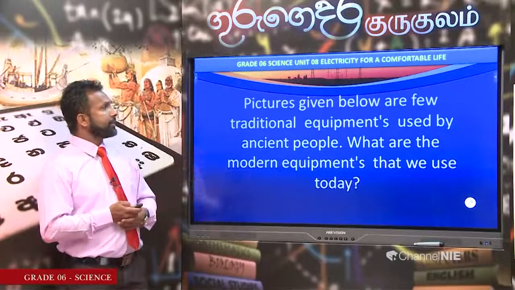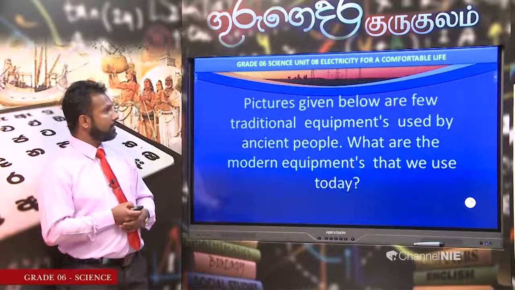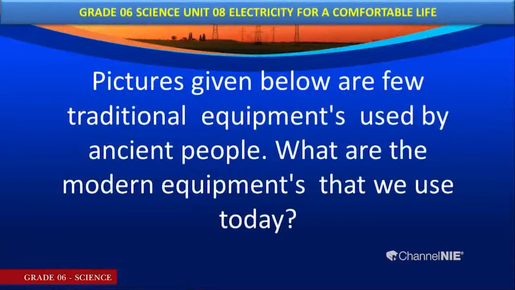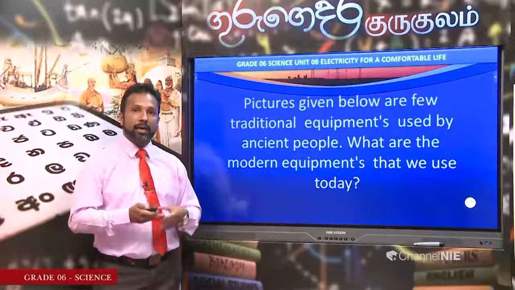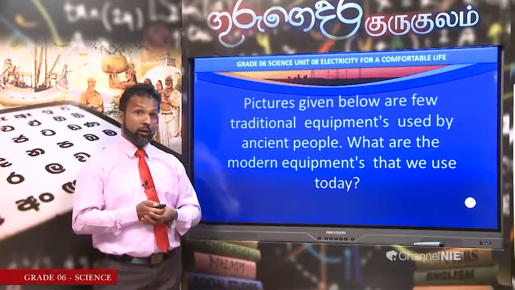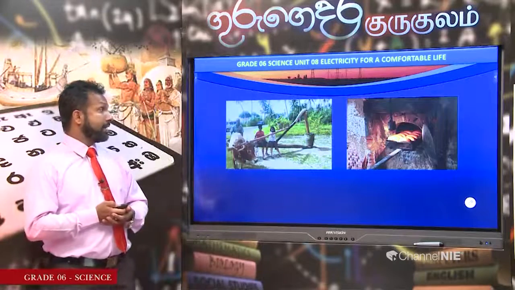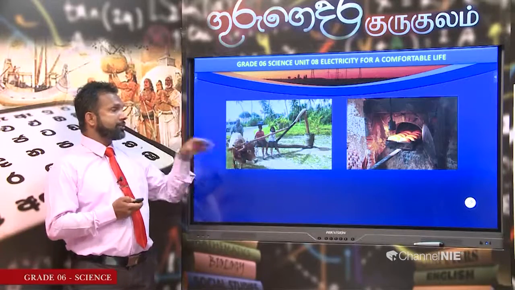Here, the pictures given below are a few traditional equipments used by ancient people. What are the modern equipments that we use today? Because we have come to the end of the lesson, we have studied a lot of things here. Right, tell me the answer. What do we use for this today?